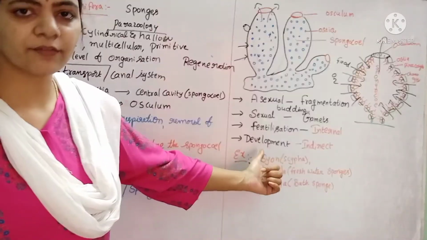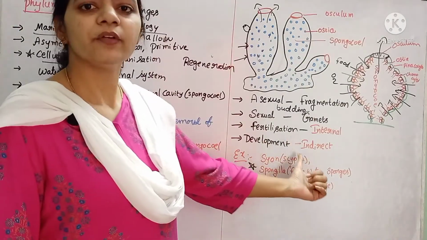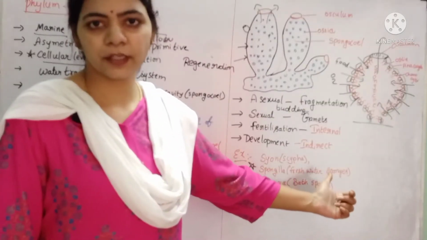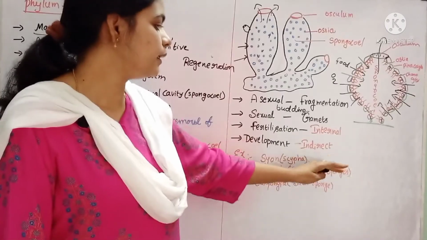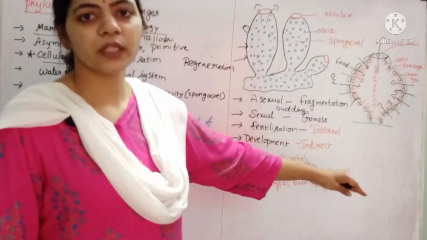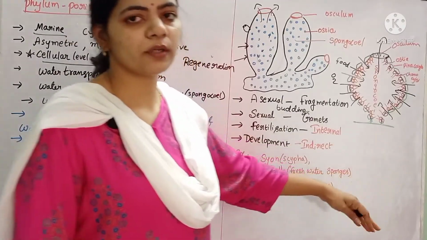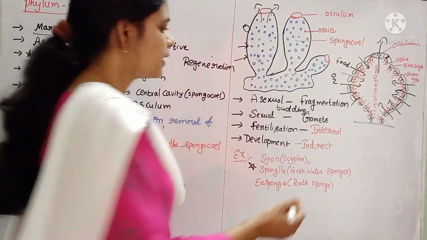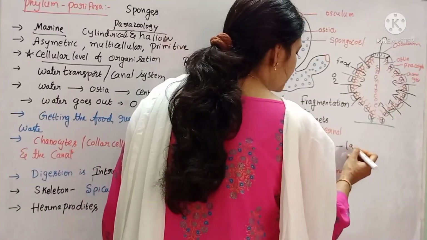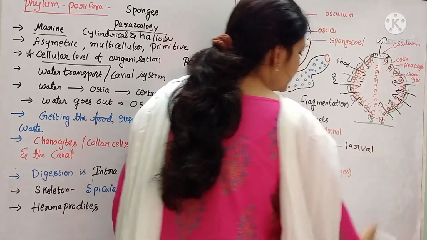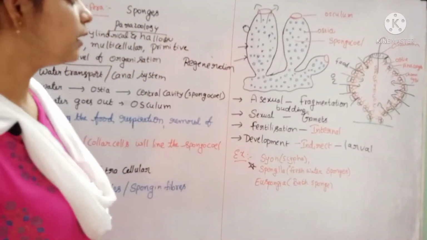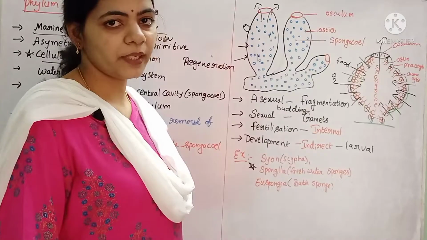If we see the development, fertilization is over, the zygote develops and embryo formation takes place. Then the developed individual will not show resemblance to the parent. That means there is a larval stage. Directly the individual will not be developed.